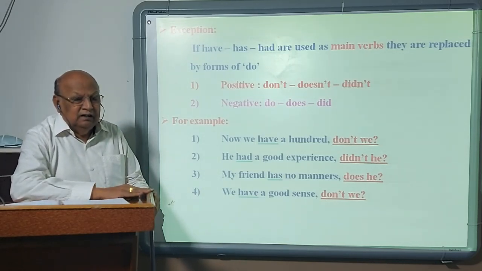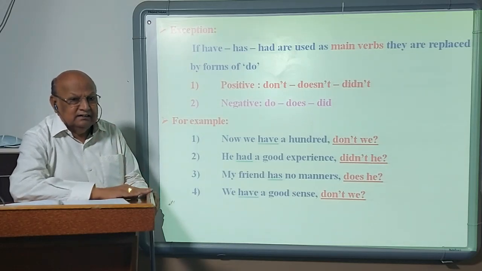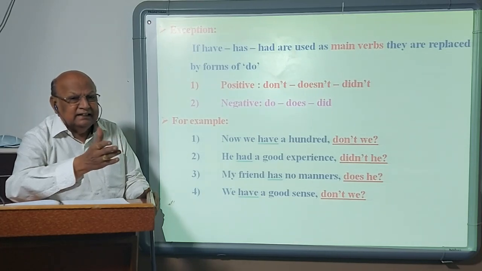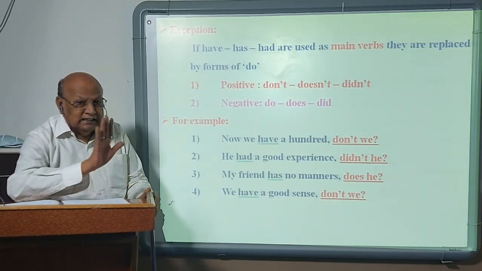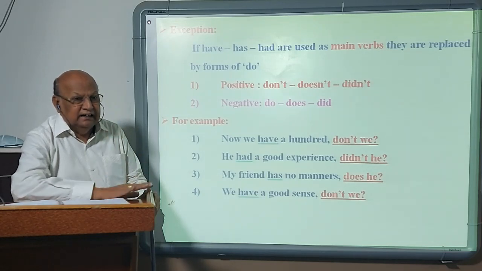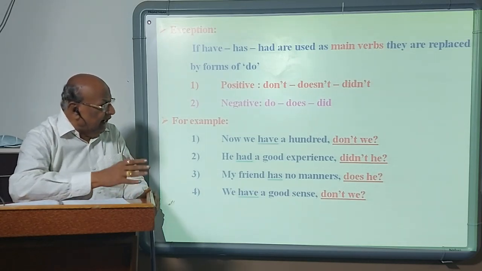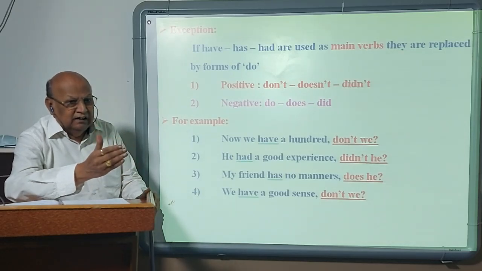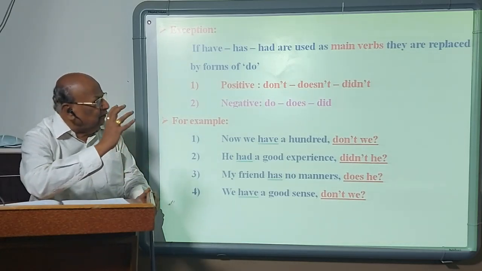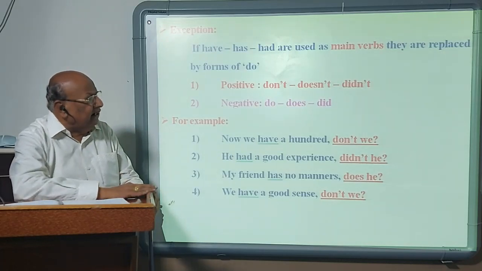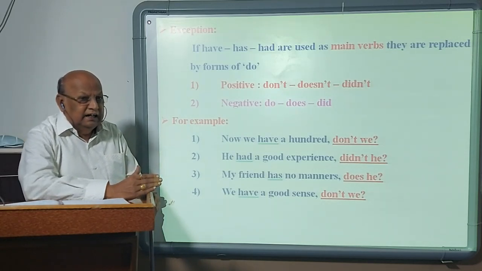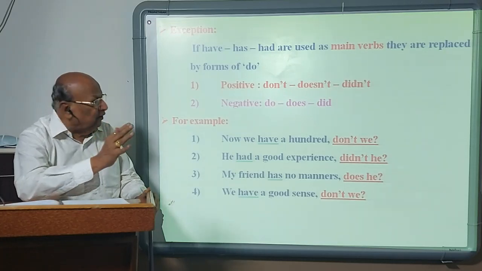Say for example, he has no manners. The statement is negative, so we have to say does he. He has manners, doesn't he? Then if had, it is replaced by did or didn't. It depends on the given statement. So remember two forms. Have, has, had used as helping verbs are repeated. And if they are used as a main verb, then they are replaced by forms of do.